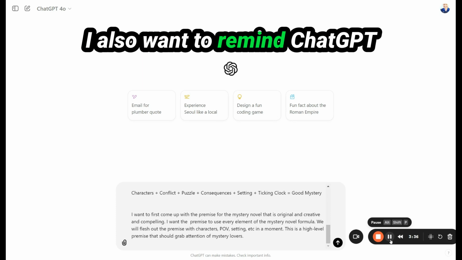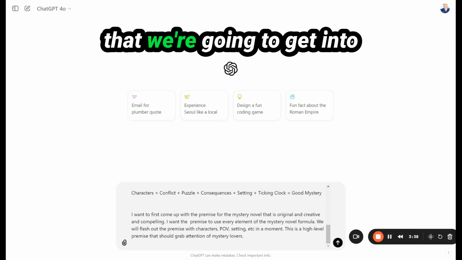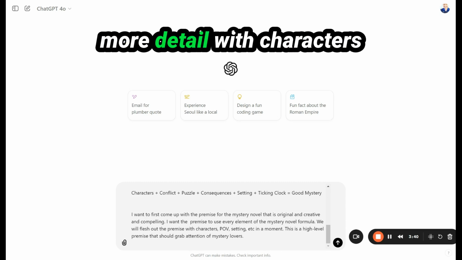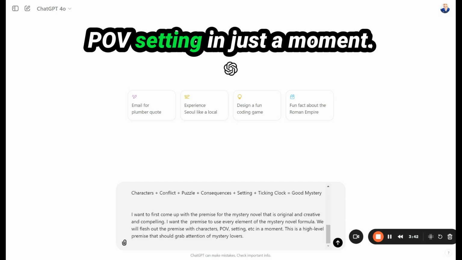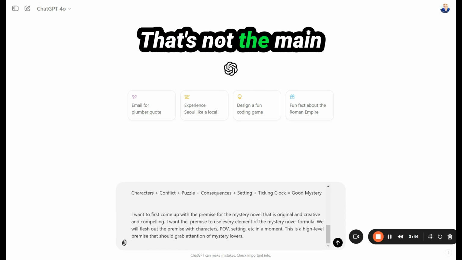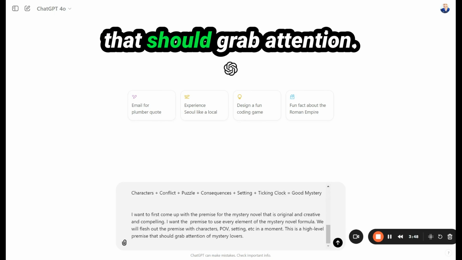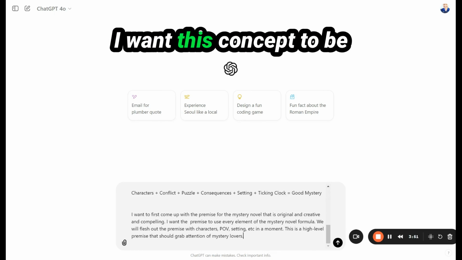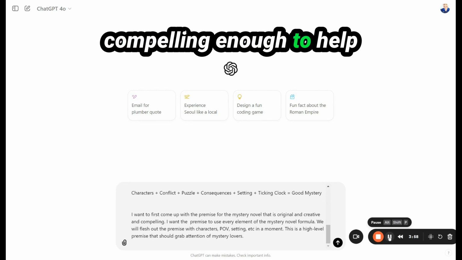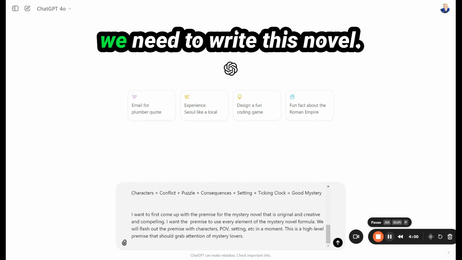I also want to remind ChatGPT that we're going to get into more detail with characters, POV, setting in just a moment. That's not the main focus right now. The main focus right now is a high level premise that should grab attention. I want this concept to be compelling enough to help us create everything else we need to write this novel.